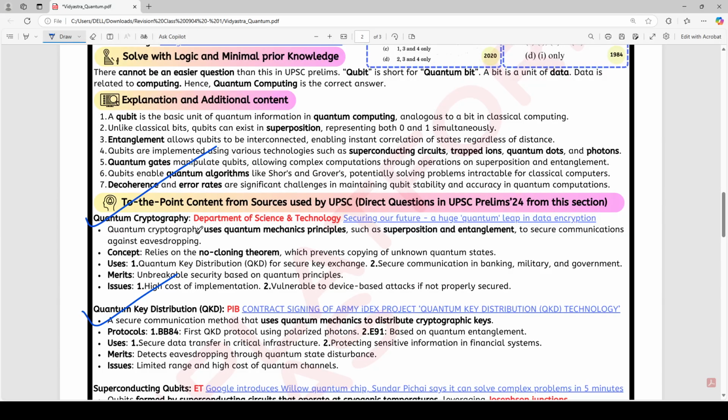So both are related. First of all, let us understand what is cryptography. You all use WhatsApp. In WhatsApp, you must have seen there is something like end-to-end encryption. Encryption and cryptography both are related. It simply means that whenever we are sending messages, something that is meant to be sent by someone and received by another person without interference from any other third party, then we use encryption or cryptography.